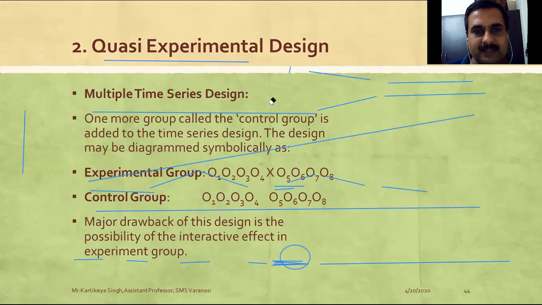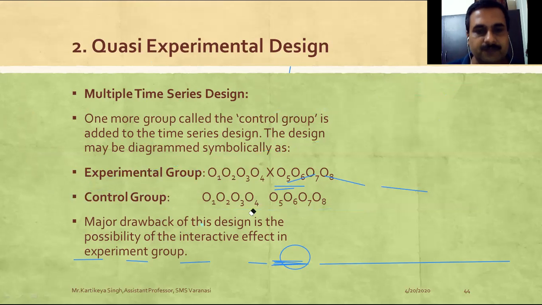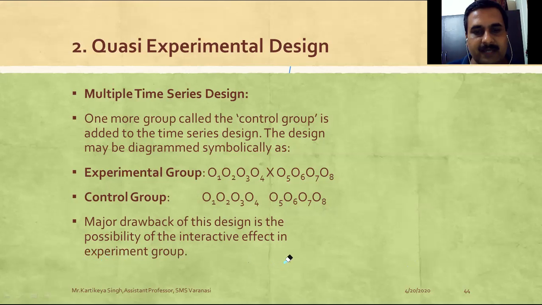Now let's erase it, and here we'll cover multiple time series. A multiple time series, what does it say? In multiple time series, we are considering two groups. In time series, we are only concerned about one group, but several observations were taken of the same group. But in this, two different groups are considered. One group is going to be considered the experimental group, and the other is going to be the control group. In the experimental group, exposure will be given, and in the control group, no exposure will be given.